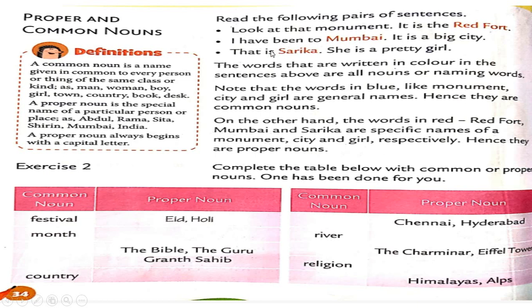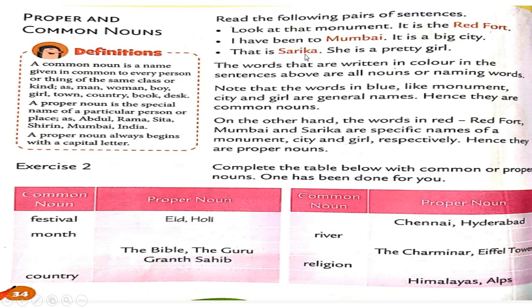See students, here in these sentences also you can see Red Fort. This name Red Fort is a particular special name of a place. So we can say it's a proper noun. Same here, Mumbai. Mumbai is also a special name of a city. So the word city is a common noun, but Mumbai, there are so many cities, but here it is talking about one special, particular city, which is Mumbai. So we can say that Mumbai is a proper noun.